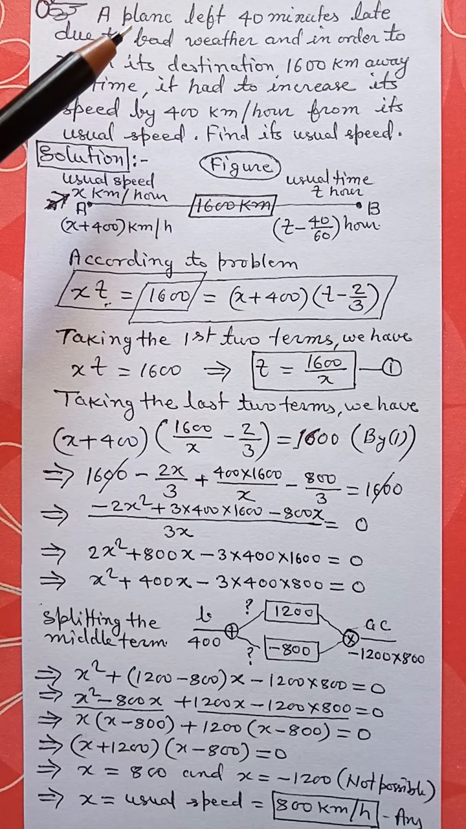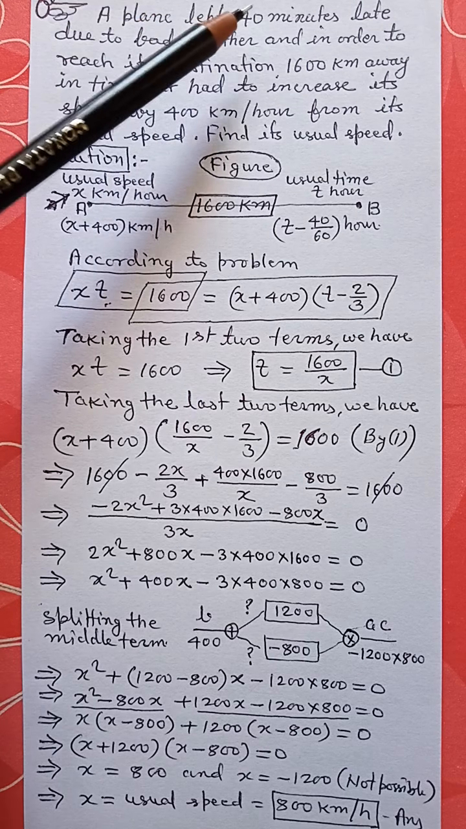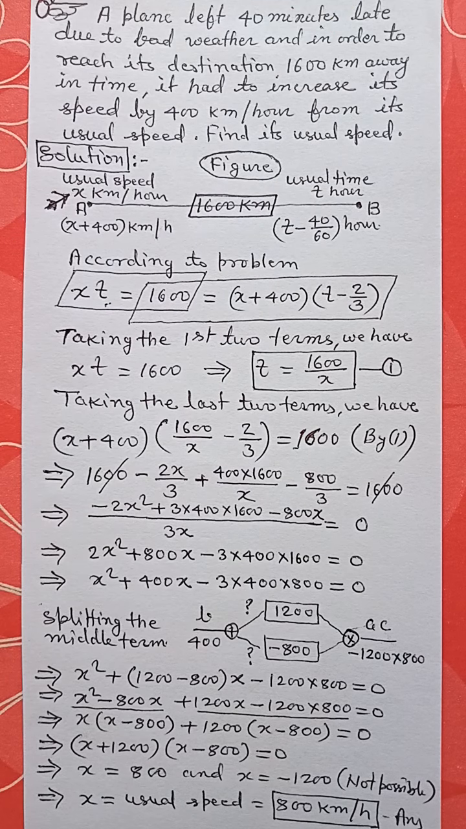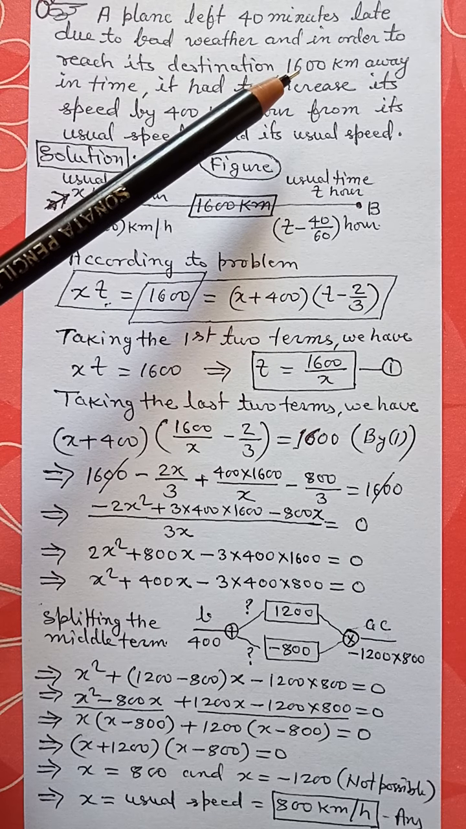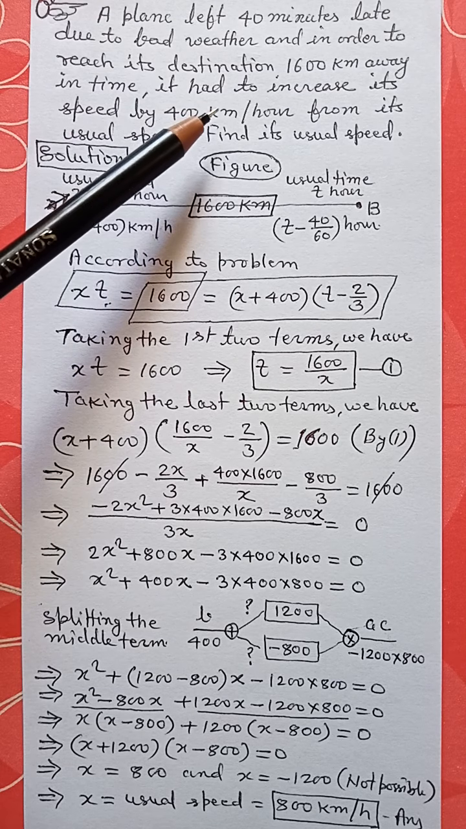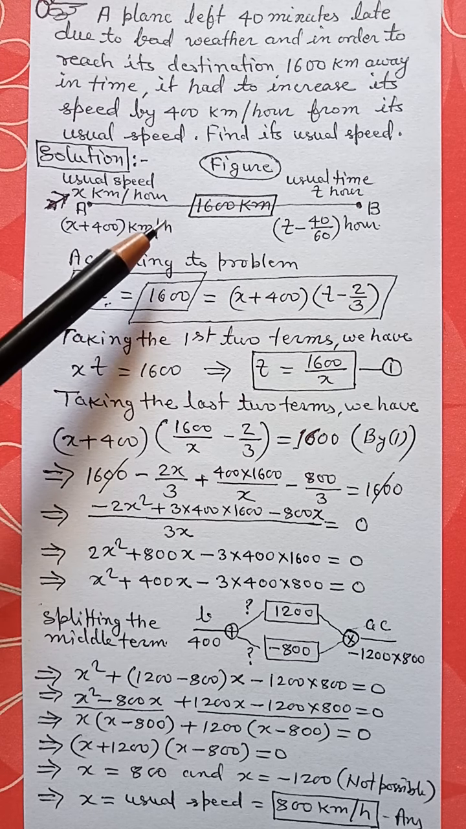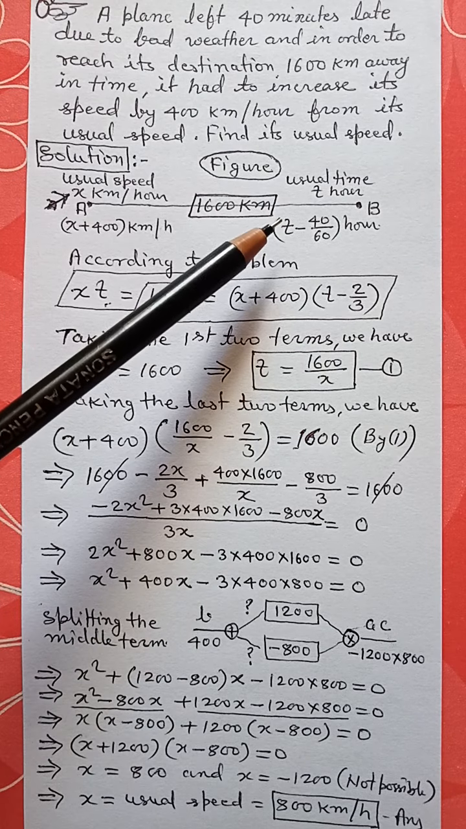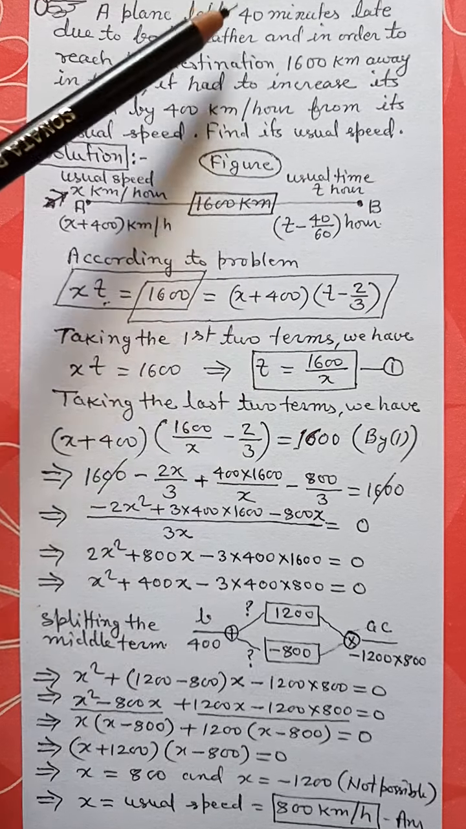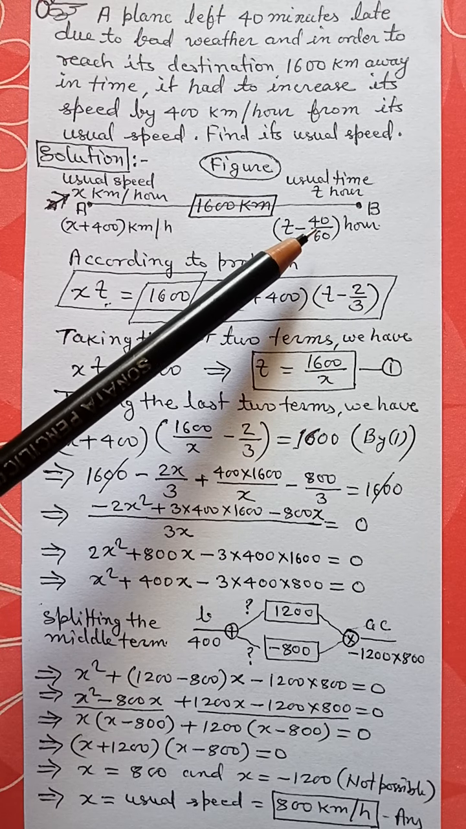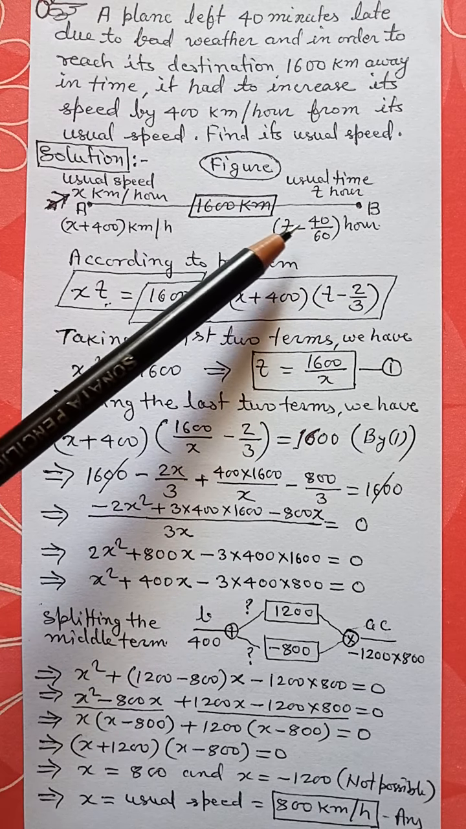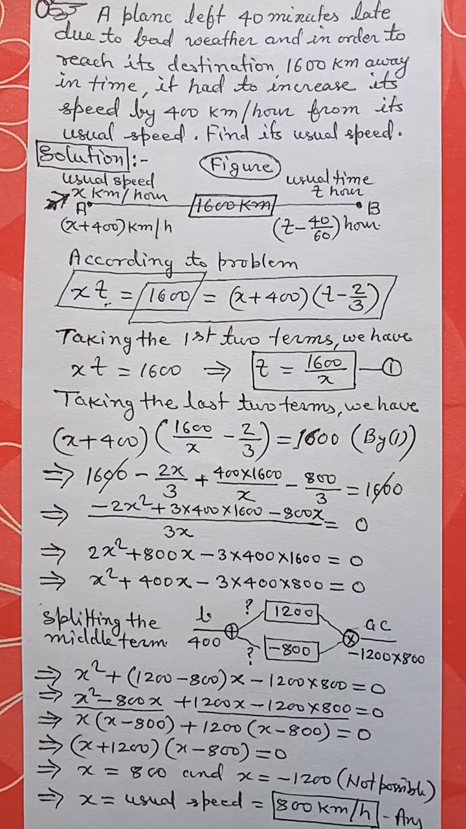Now the plane left 40 minutes late due to bad weather, and therefore it had to increase its speed by 400 km per hour. Therefore here its speed is x plus 400 km per hour and time taken is t minus 40 minutes, that means t minus 40 by 60 hour.